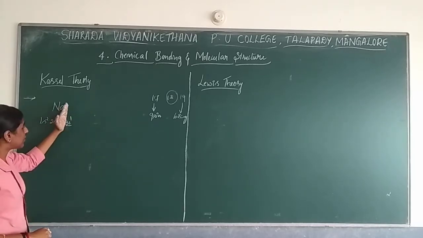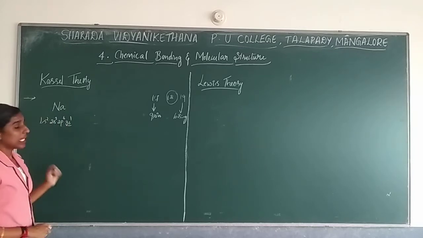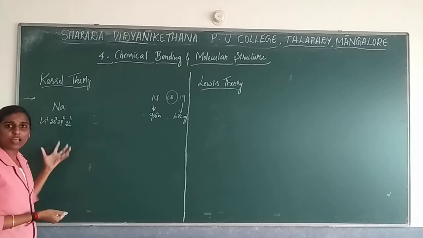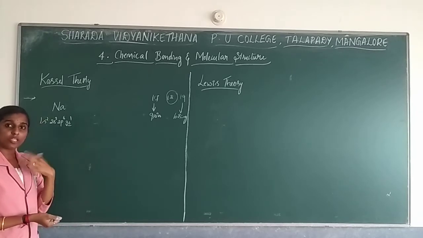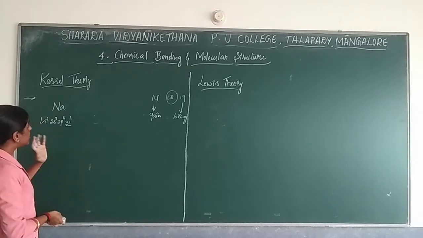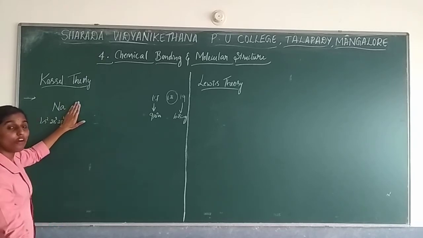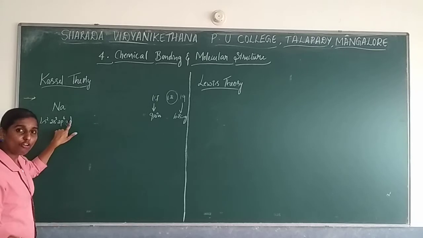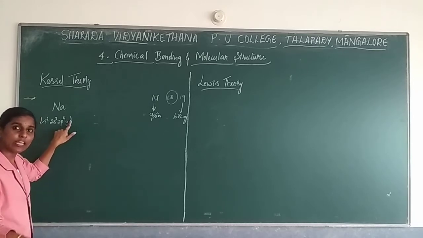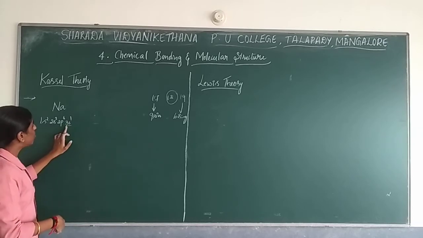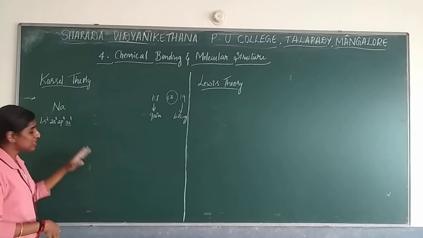But gaining 7 electrons is difficult because these are small atoms. So it will go for losing electrons. Losing 1 electron is easier than gaining 7 electrons, right? So it will lose this 1 electron.